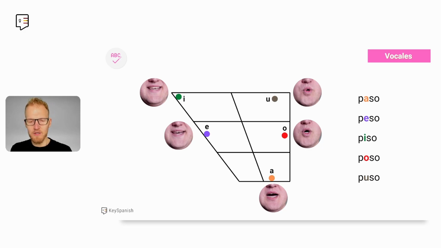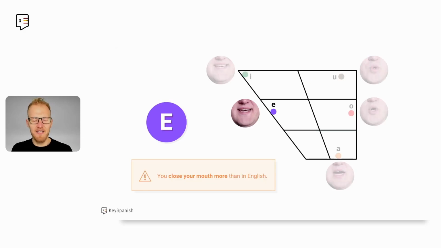Now, we are going to pay special attention today to the E, because it's the letter we're going to use to say most of the consonants in Spanish. And the E in Spanish is your mouth much closed or a bit more closed than in English. So, for example, when you say in English, me, right? It's not about me, I. And in Spanish, it's a bit more close. It's me, e. So the me, not I, e. And all the vowels are a bit shorter in Spanish.